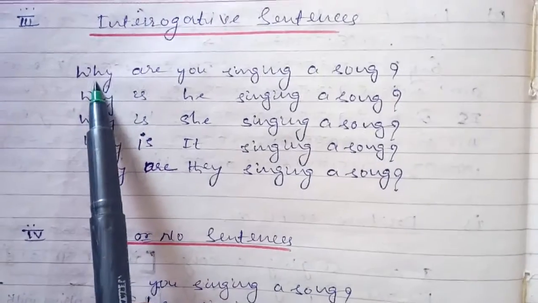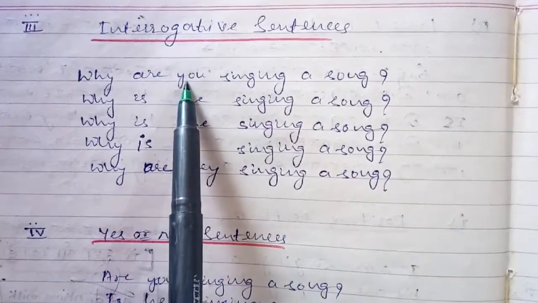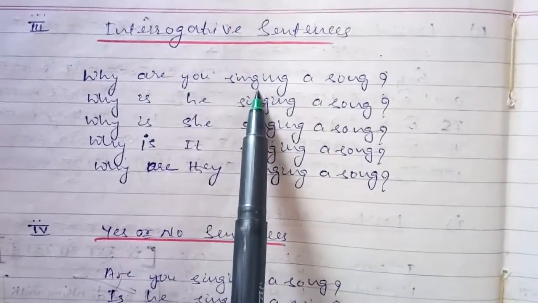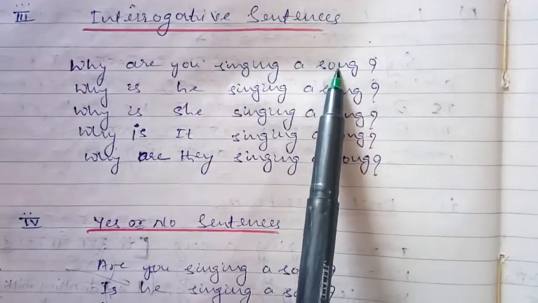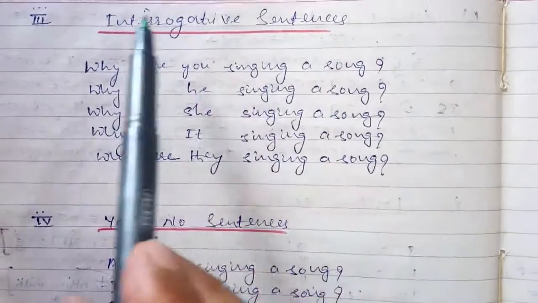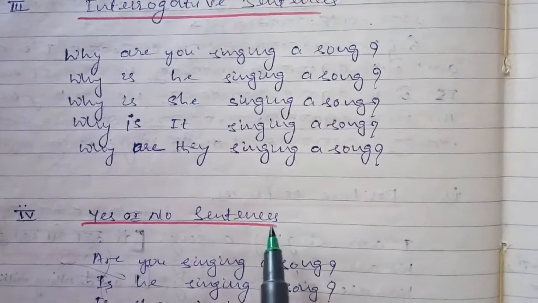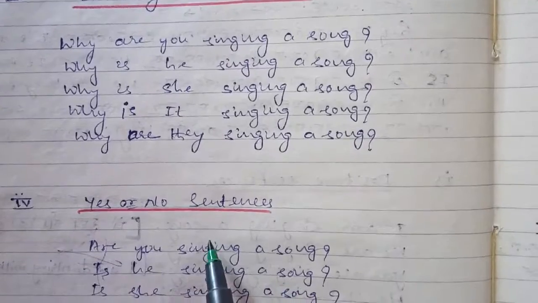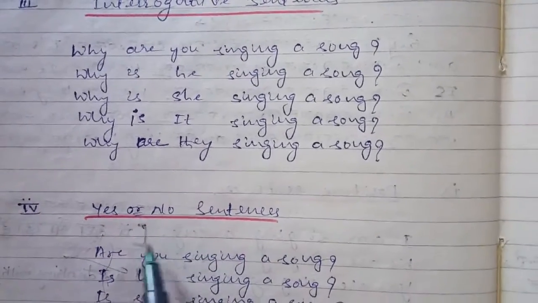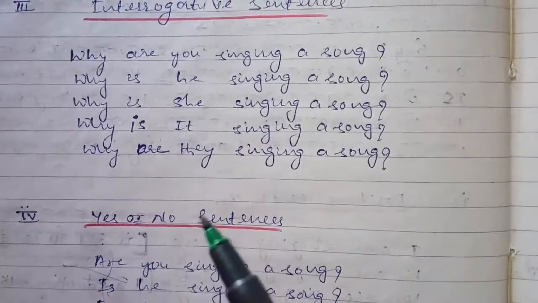First the WH word, after that the helping verb, after that the subject, after that the verb, after that the object. Okay, you can remember this. Before creating this sentence we should know how to create a sentence. If you know all those things, automatically you can create sentences, you can write, you can read, you can understand easily. Once we are able to create sentences, while talking it will take some time.